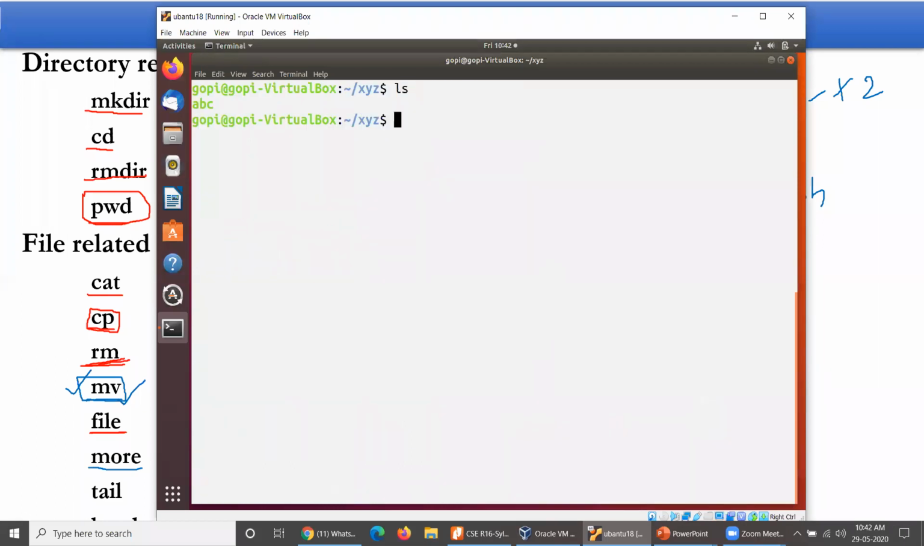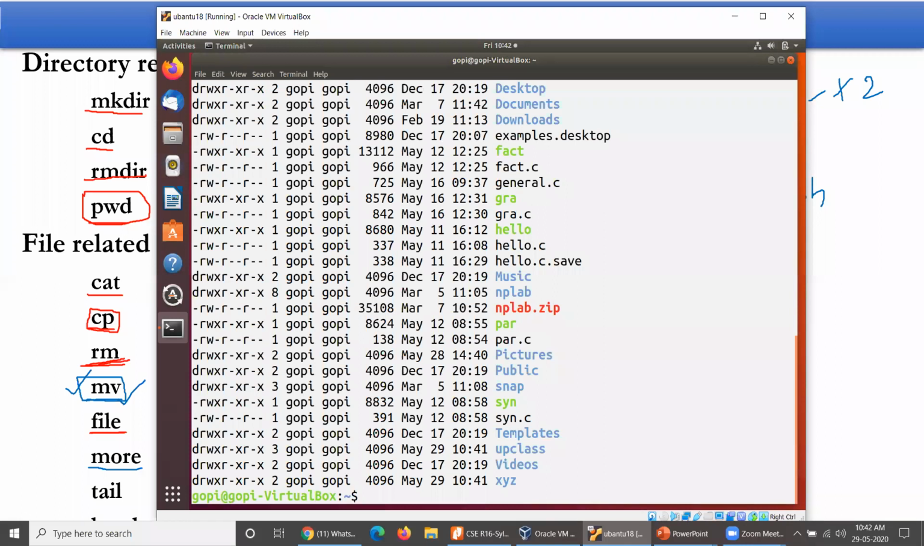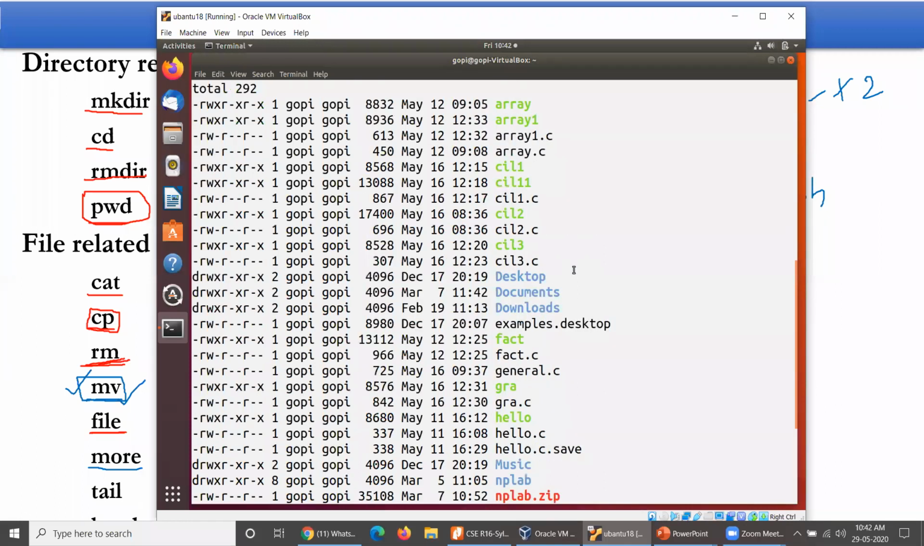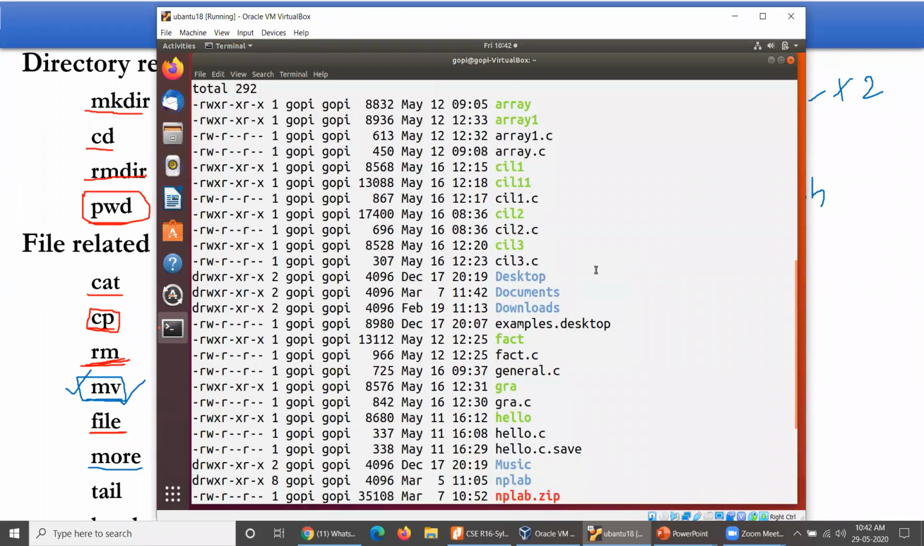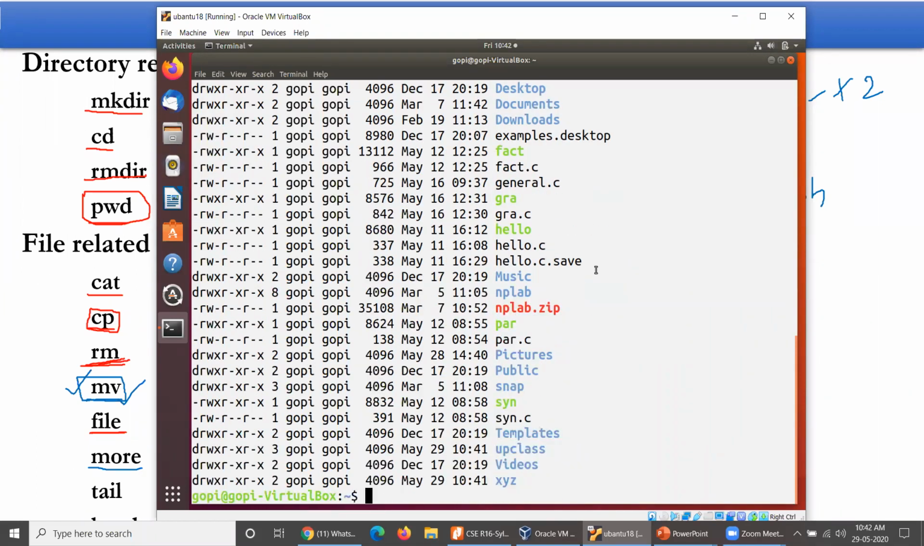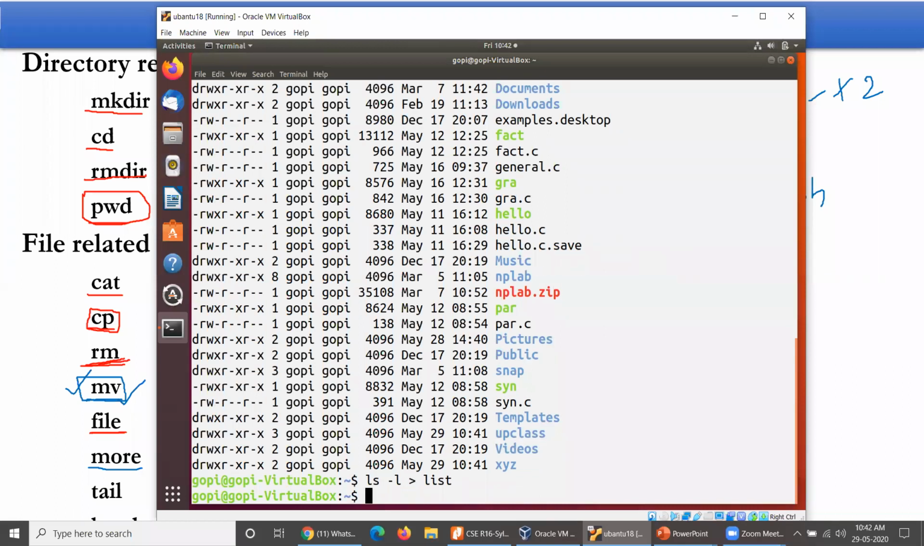So ls -l, only one file is available here. cd .. Look at this, don't get confused here. I'd like to move this particular data towards my file. You can see this data is more than one page, right? A number of pages are available here. Now let me run ls -l greater than, let me consider list, whatever the name may be. Okay, I have moved it towards list.